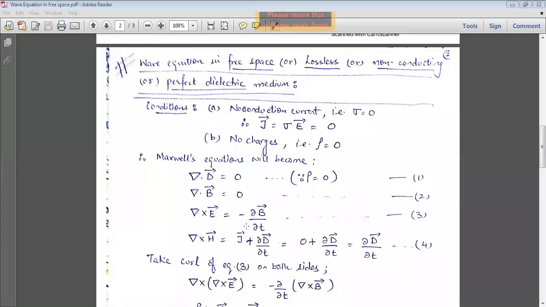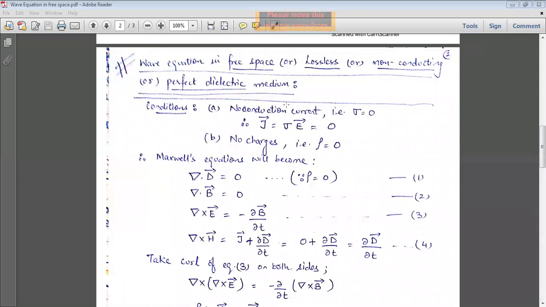Okay, let's start with the next derivation, that is the wave equation in free space, or you can also call it a lossless medium, non-conducting medium, or perfect dielectric medium. The question may come by any one of these names.